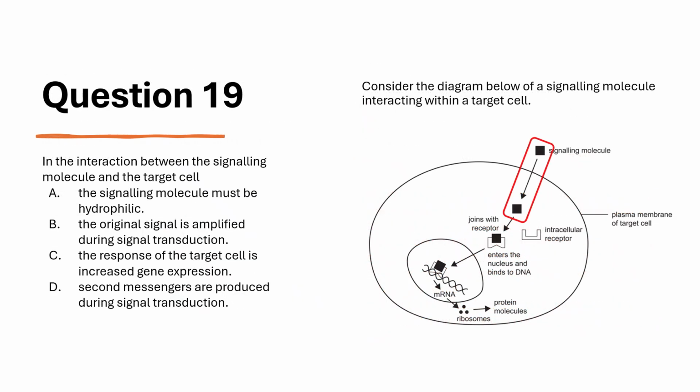Because this signaling molecule passes through the cytoplasmic membrane, it is hydrophobic. It then binds to an intracellular receptor, and the resulting complex travels to the nucleus. There, it triggers the transcription of a target gene, which is then translated into proteins. This mechanism leads to increased gene expression, but does not involve signal amplification or the production of second messengers.